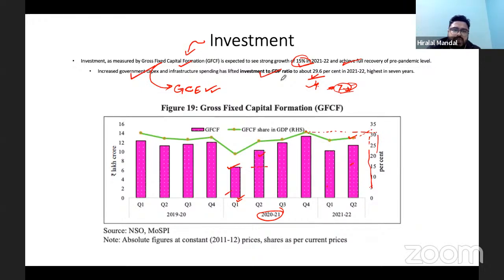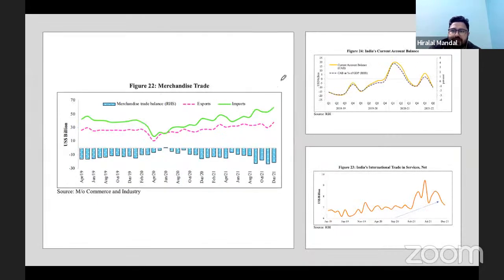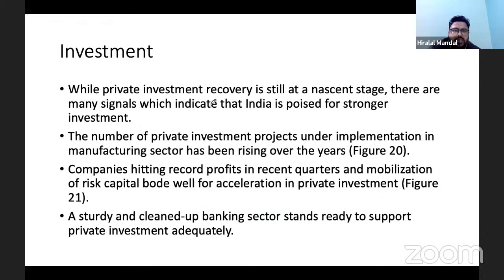Now if you look at investment, we will see which accounts are performing well. Within the investment, private investment is something which has still not recovered. It is showing that it will increase, but so far private investment is still at a nascent state. The major contribution has come from the increased government capital expenditure, as we have already discussed.